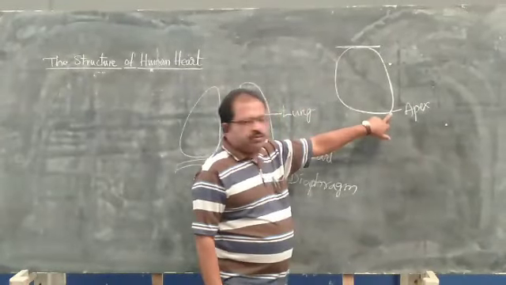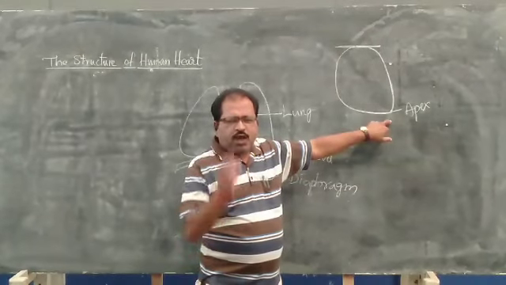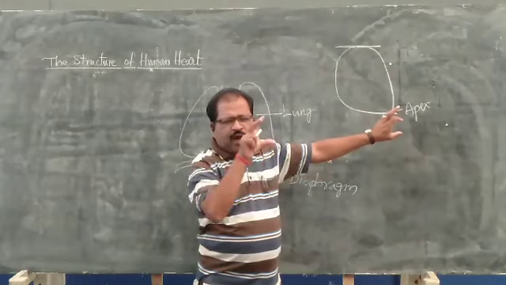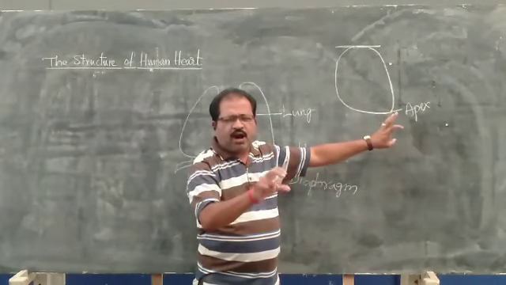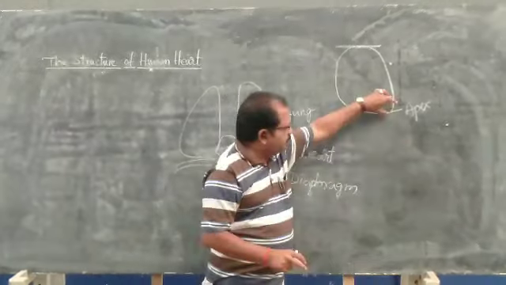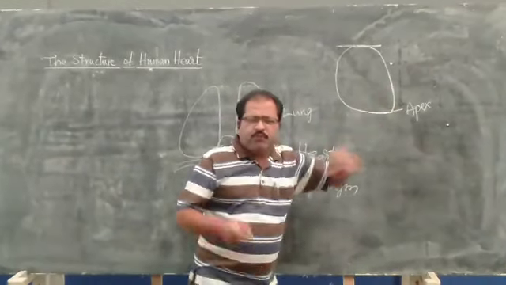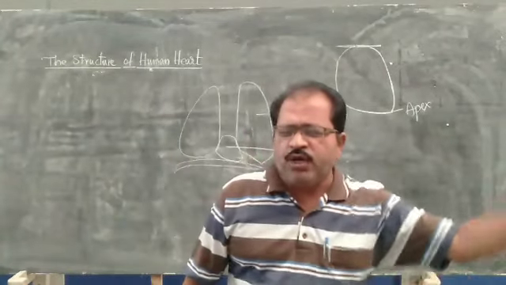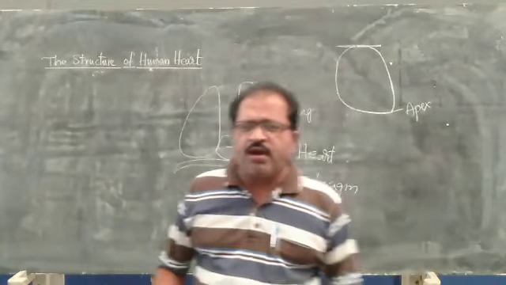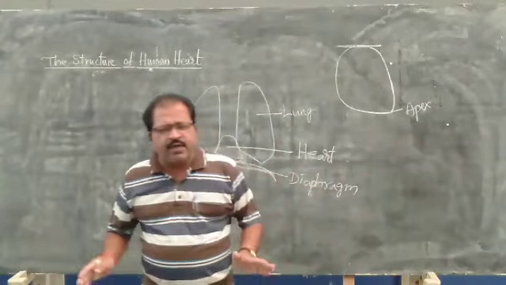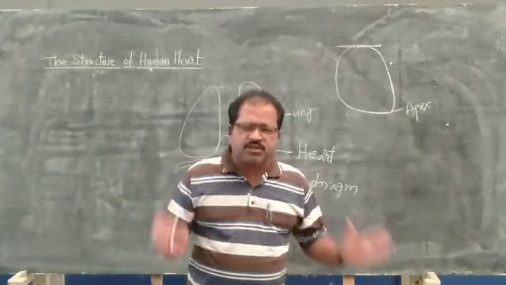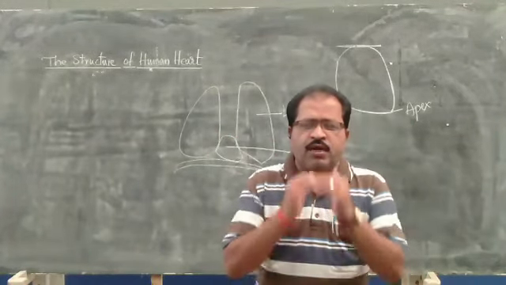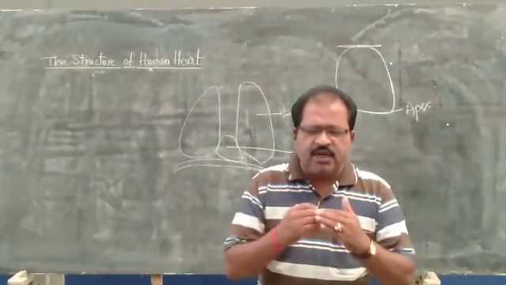The conical shape of the heart is placed towards the left side, and also the contraction and relaxation of the muscles of the heart is very high at this place. So we feel that the heart is located on the left side. That's only our feeling. But actually the heart is located in the chest cavity, in the center of the chest cavity, in between the two lungs, as well as above the diaphragm. Okay, that is the location.